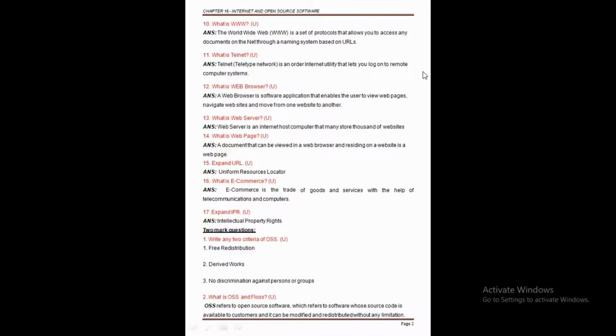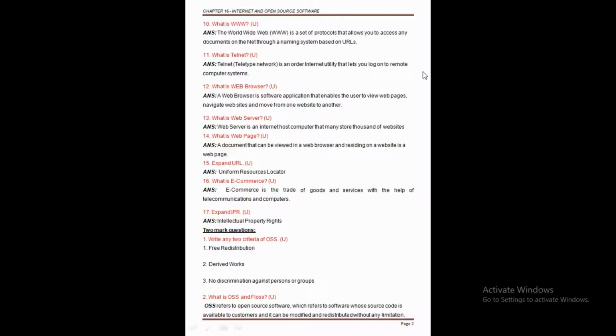Now after e-commerce, the next question, a very important question, is the full form of IPR. So the full form of IPR we can say is Intellectual Property Rights. Clear this point. Why? Because some rights are there. In software also some rights are there. Maybe the right to distribute the copy, modify the copy, or we can say distribution, modification, change or study. So all of these come under the rights of the software. So the full form of IPR is Intellectual Property Rights.